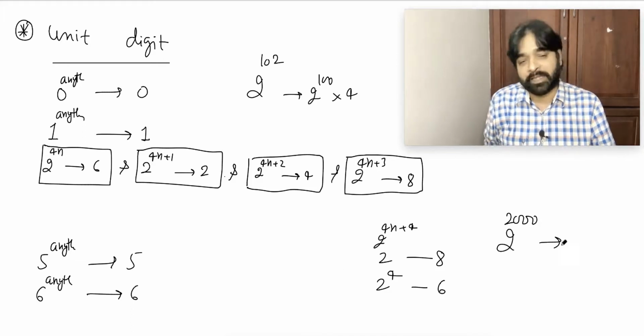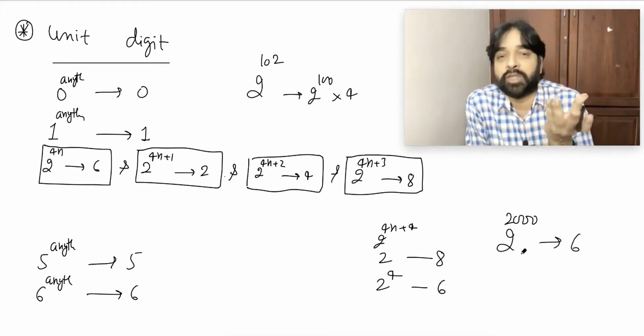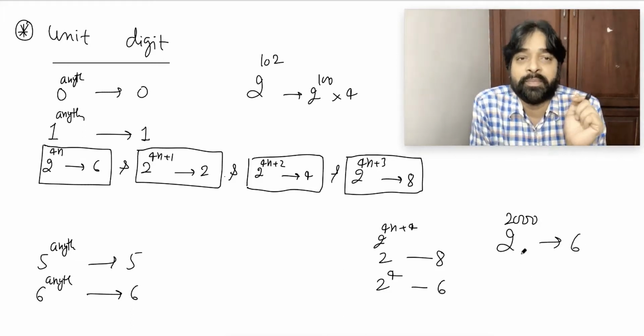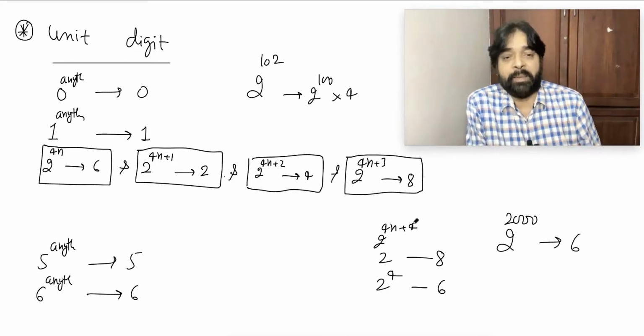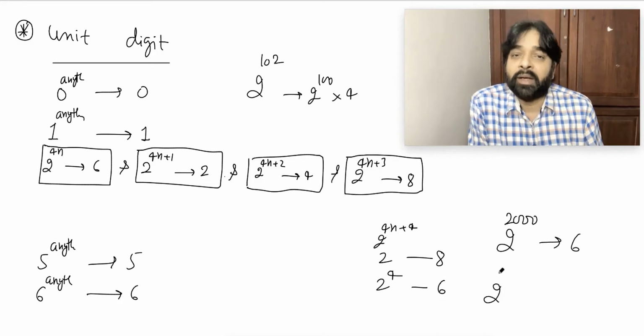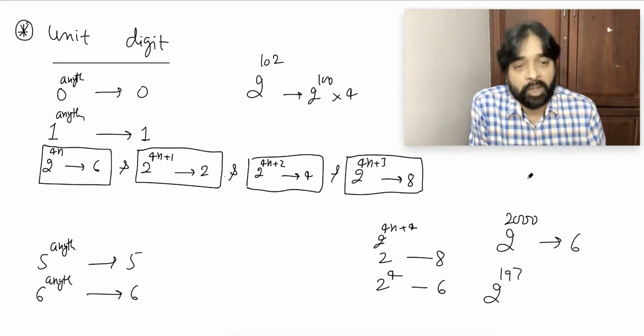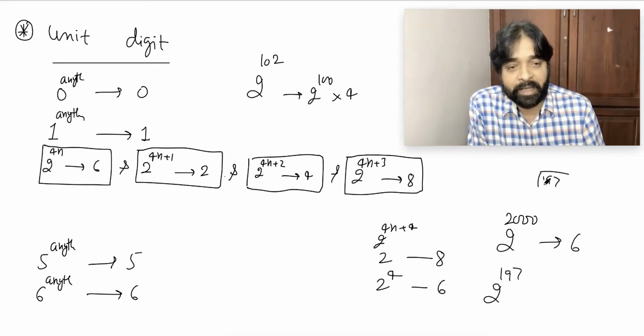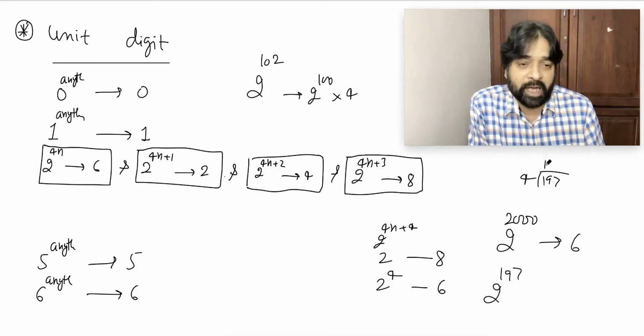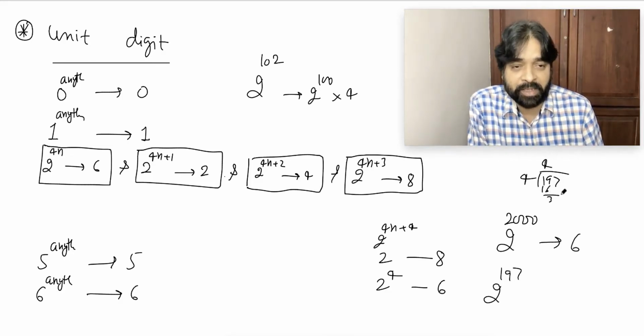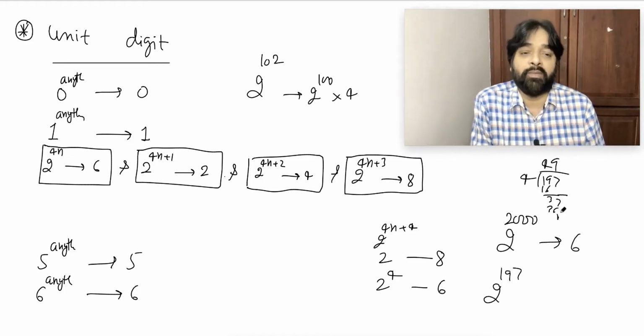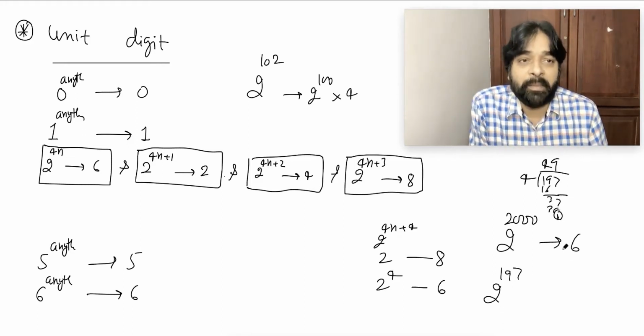I will simply say 6, because 2000 is divisible by 4. Have you understood? If anybody asks you 2 power 197, first I will divide 197 by 4. 4 4s are 16, 4 9s are 36, so 1 will be the remainder. That means 6 into 2, 12. 2 will come.